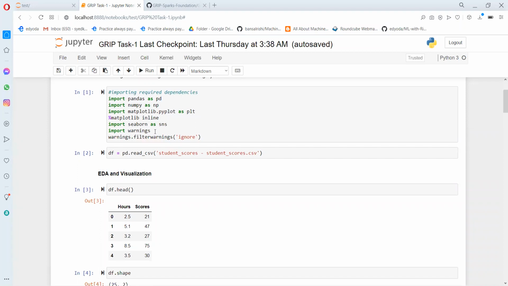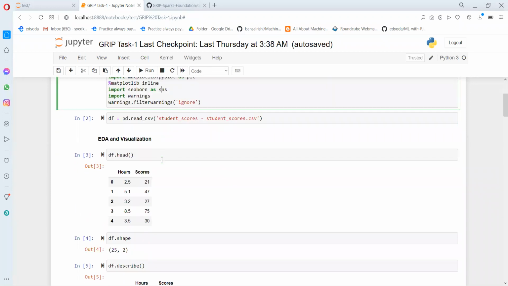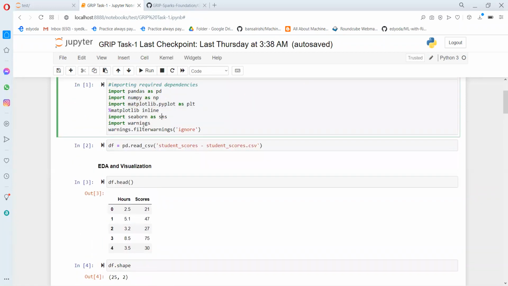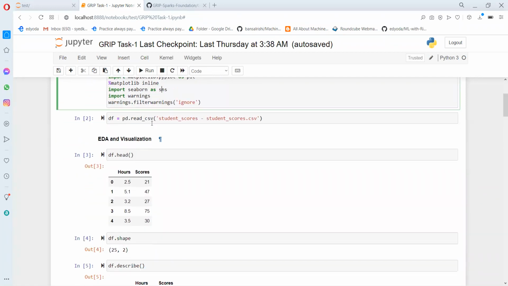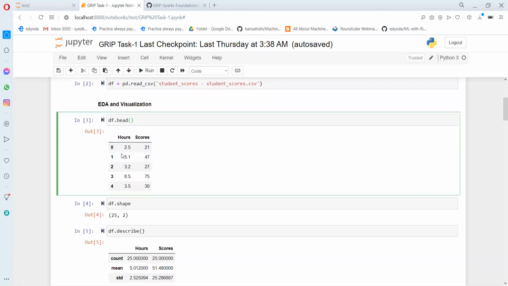We will start by importing the dependencies. These are all the libraries we need for this task. Let's import them. And this is what the data set is, and I'm reading it into a data frame. Let's have a look at the first 5 rows from our data frame.